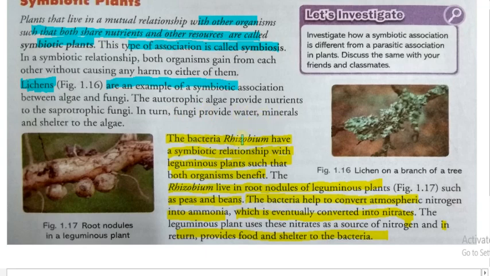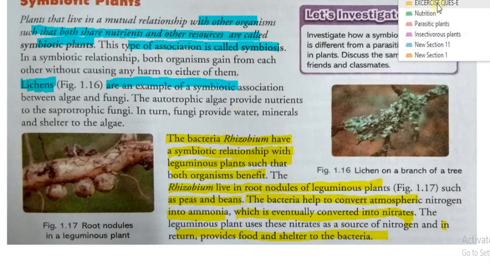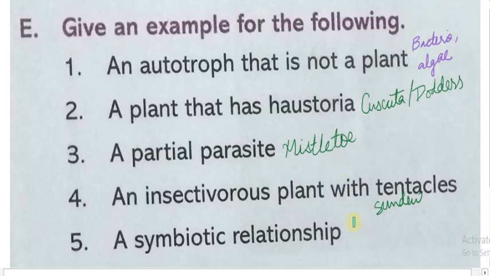Another example is Rhizobium, which is a bacteria. So the answer is lichen. You can write lichen, a symbiotic relationship between algae and fungi. Okay, this is the answer.